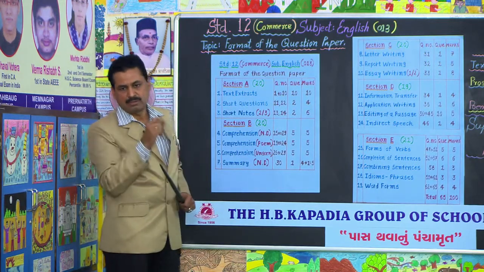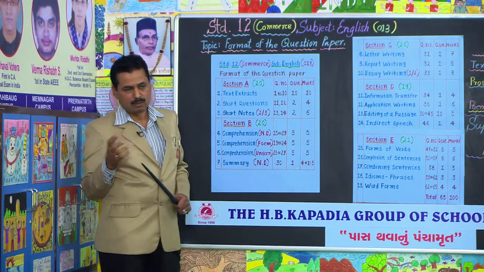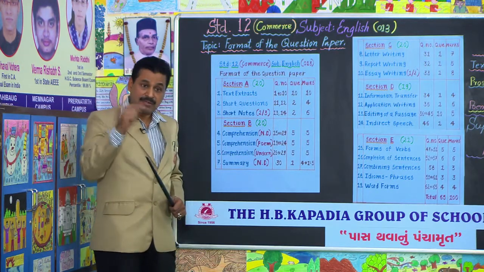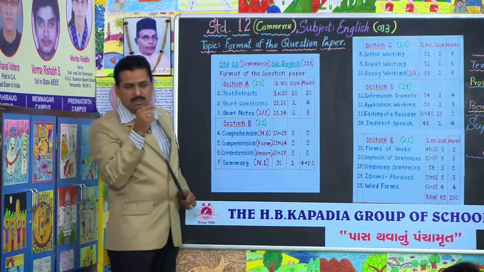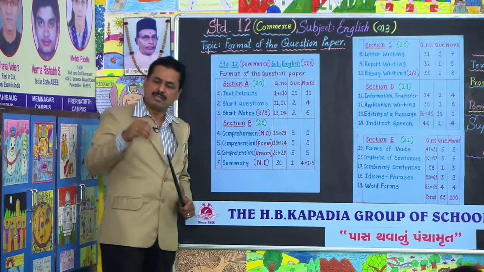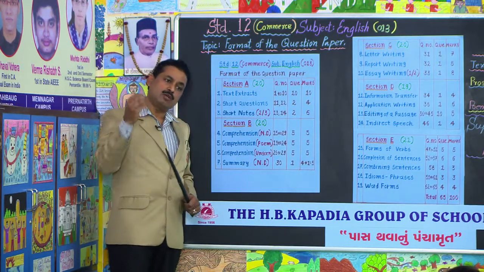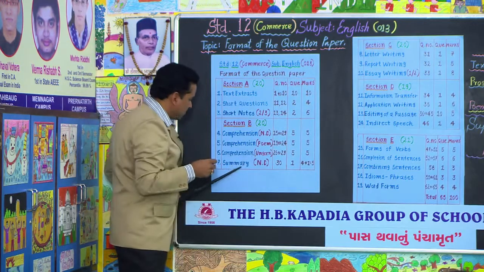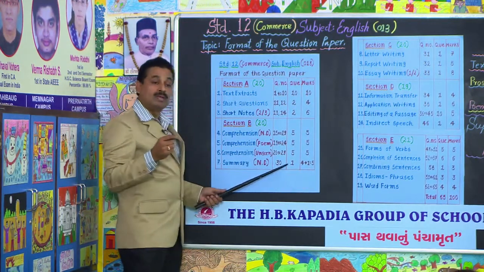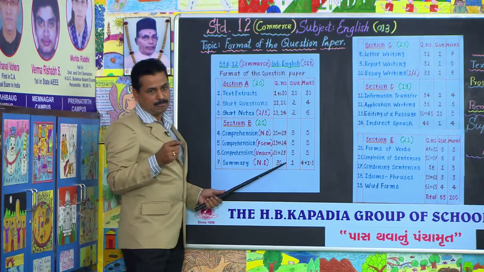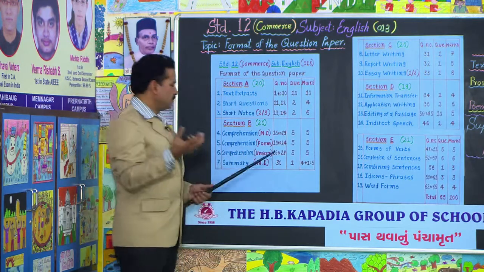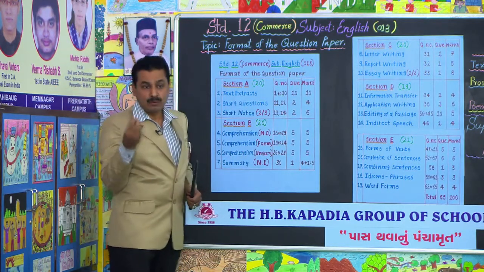While writing a summary you have not to write examples, rules, regulations, universal truths, sayings, or proverbs, if they are given. You are not going to put in your opinion, you are not going to add your own ideas. Whatever is given in the paragraph, you will read and minimize into 1/3 of the given paragraph. In other words, just think, what is a summary? Summary is a fruit of a tree.